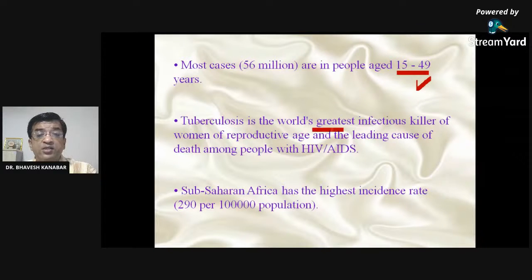Tuberculosis is the world's greatest infectious killer of women in the reproductive age group, and a leading cause of death among people with HIV/AIDS. In HIV/AIDS, tuberculosis is the most common opportunistic infection. Again, I repeat, tuberculosis is the most common opportunistic infection, and so it is one of the leading killers in HIV/AIDS.